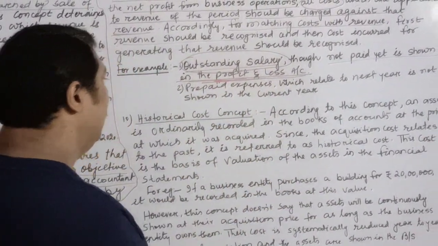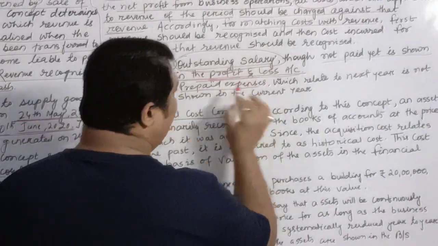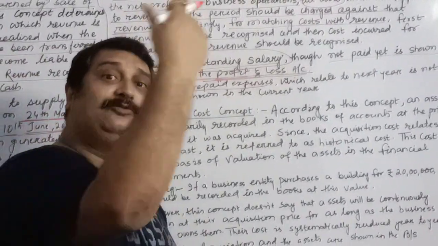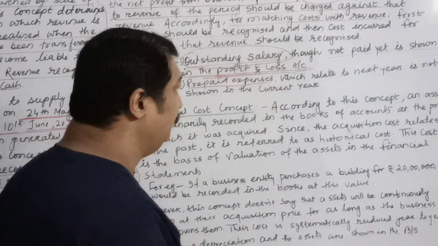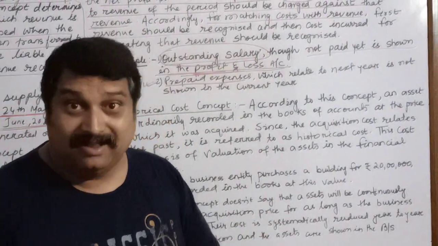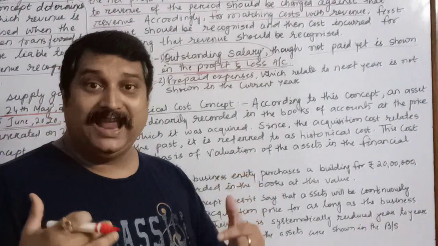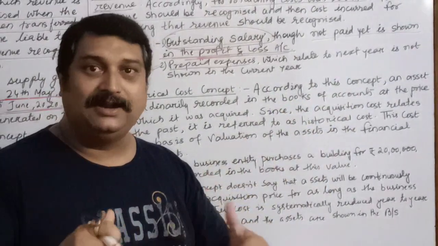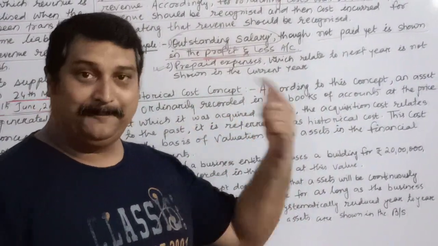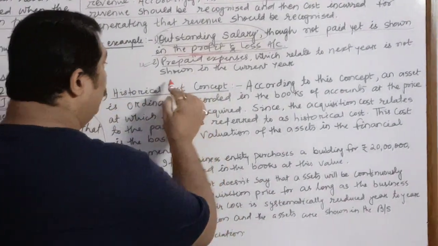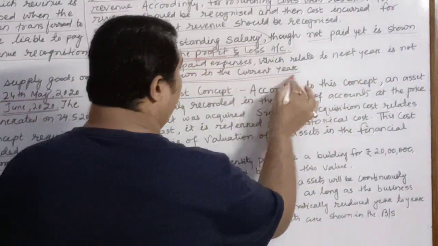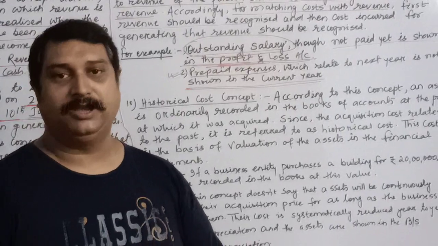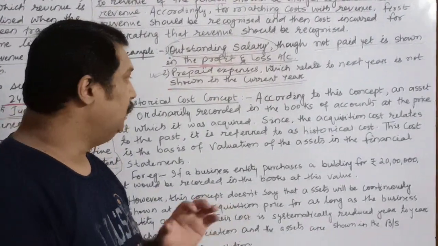Another example which I have taken is of prepaid expenses. Prepaid means paid in advance. The expenses which is related to the next year but has been paid now itself is not related to this particular accounting year. We have not generated the revenue yet, so we cannot relate it to this particular period of time. That is why prepaid expenses are not shown in the current year because they did not help in generating the revenue for that particular current accounting year.